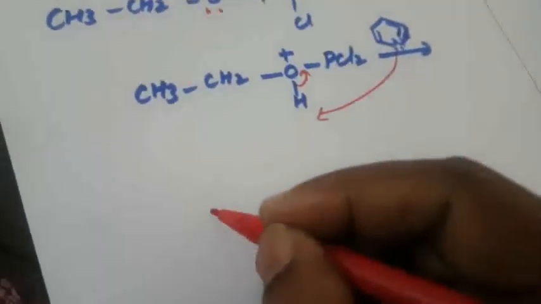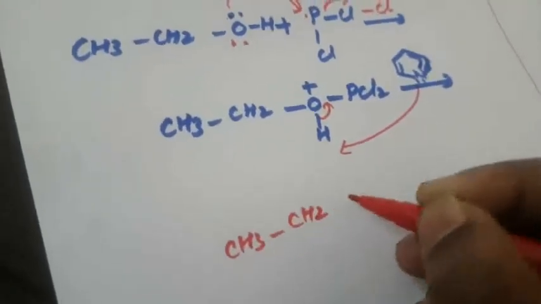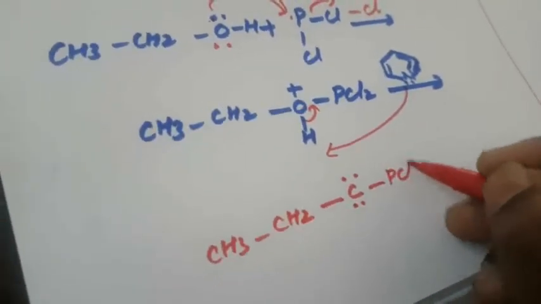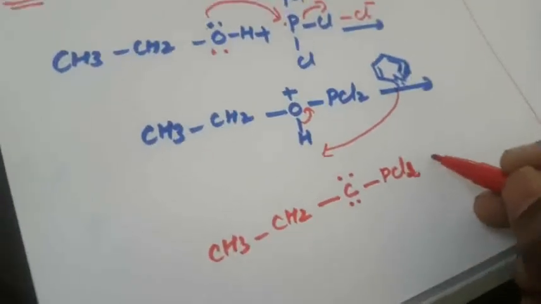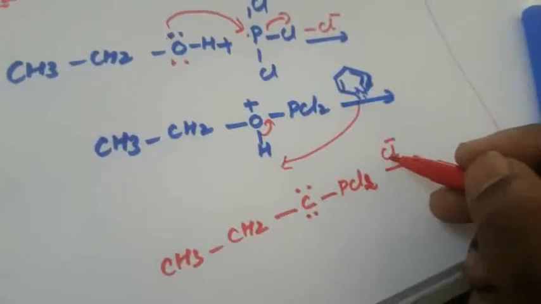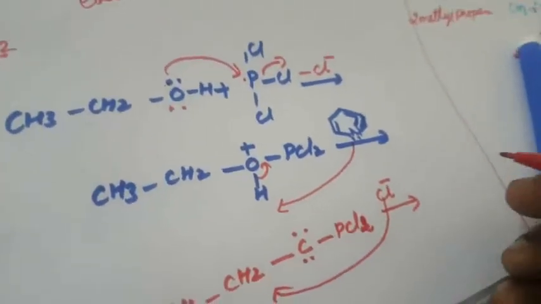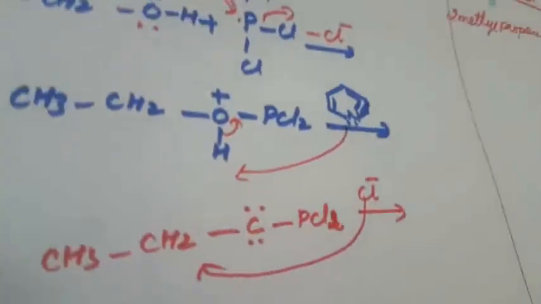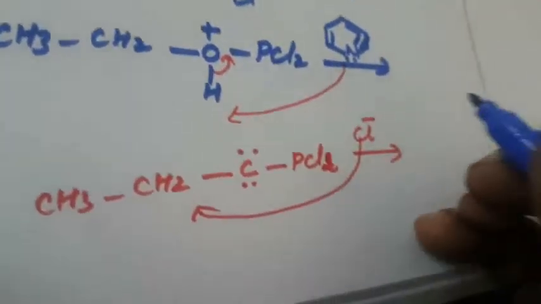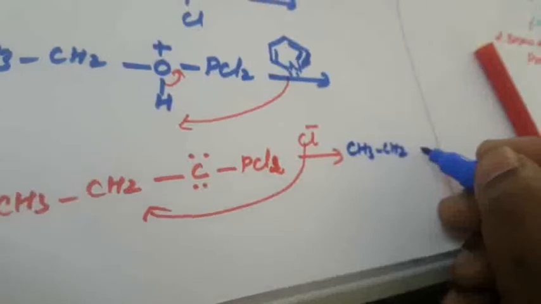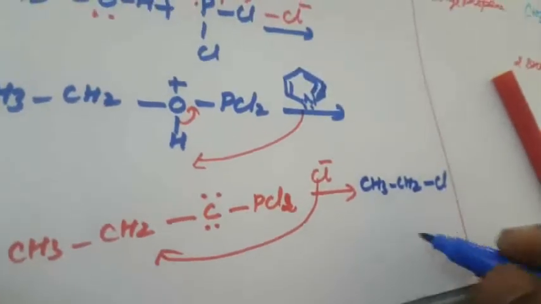How to write? CH3CH2, then O, again lone pair, then PCl2. Again it will react with the Cl minus ion. The Cl minus ion, where it will be, this CH2 will be attached. So this PCl2 is liberated, OPCl2. So that is again the OPCl2 will be liberated. How to write this compound name? CH3CH2Cl, that is chloroethane.